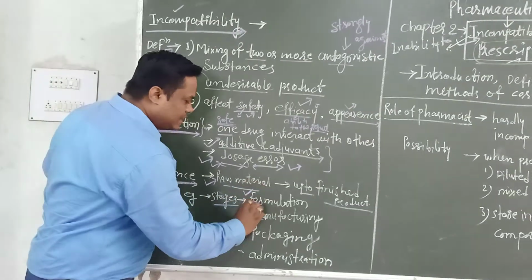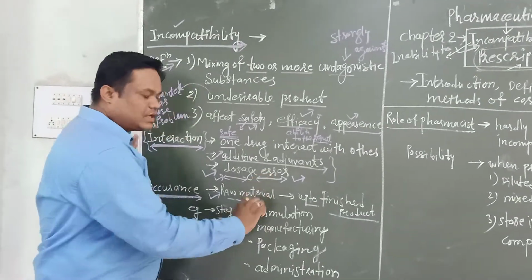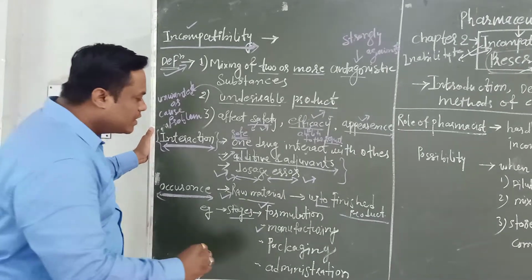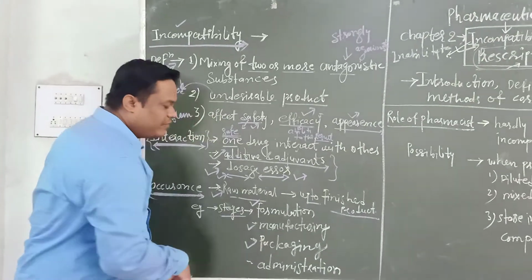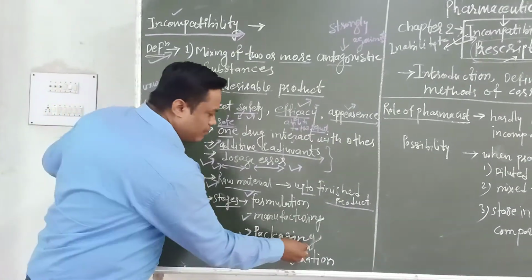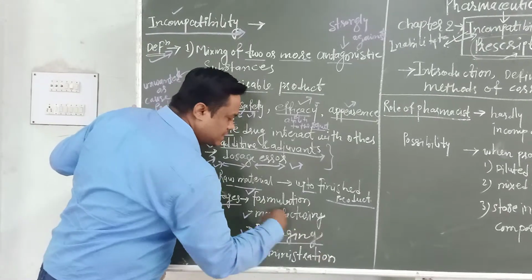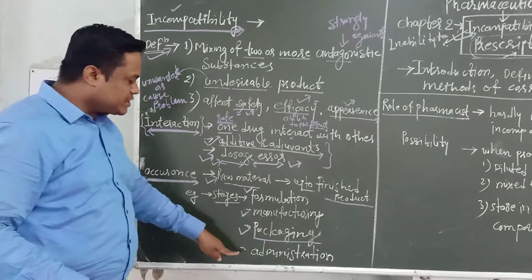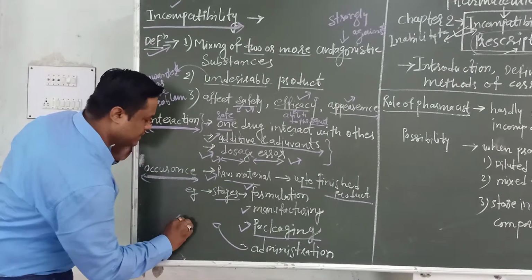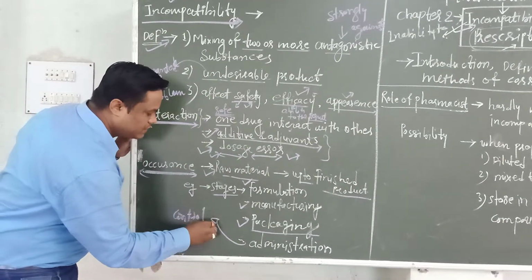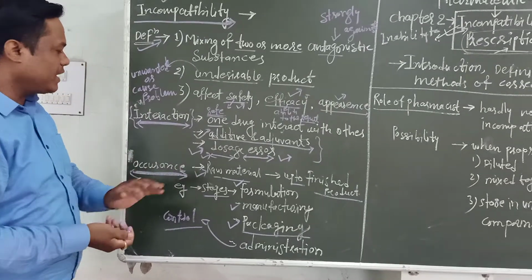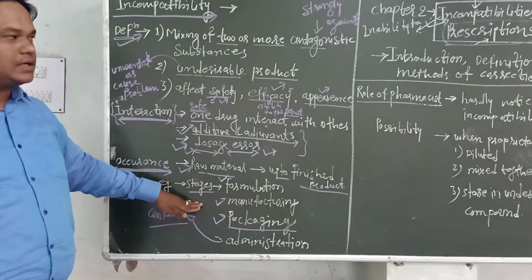During formulation, then second occurrence is during manufacturing. Manufacturing of the drug with different machineries. Then third, during packaging. After the finished product, the packaging of the pharmaceutical according to their pharmaceutical directions. And last is administration. Administration means control over these stages or control over these formulations. So this is the occurrence of incompatibility during the manufacturing of the drug.